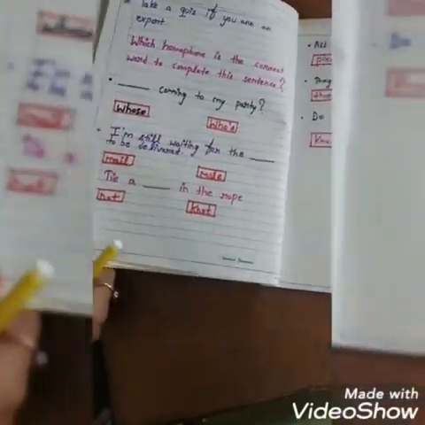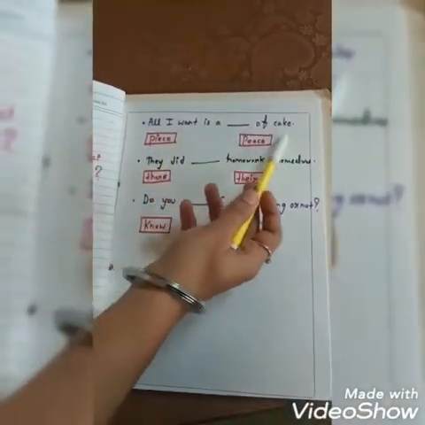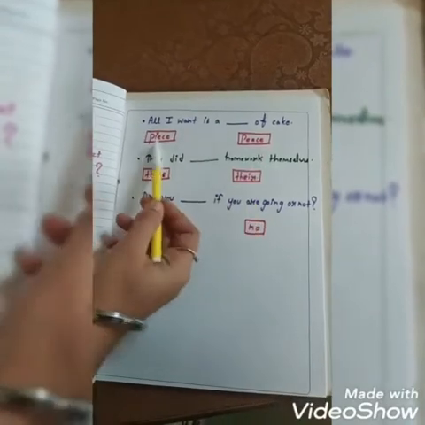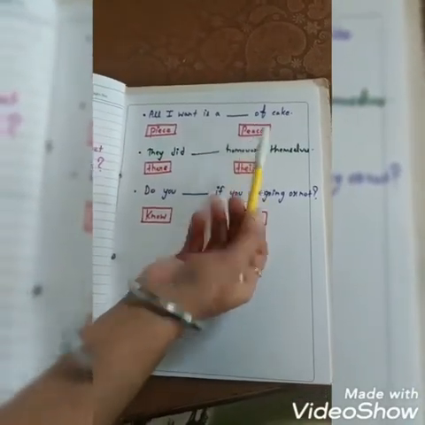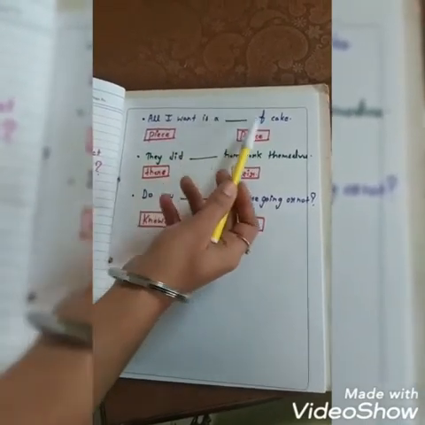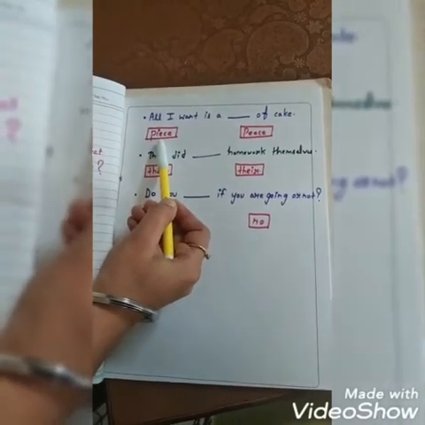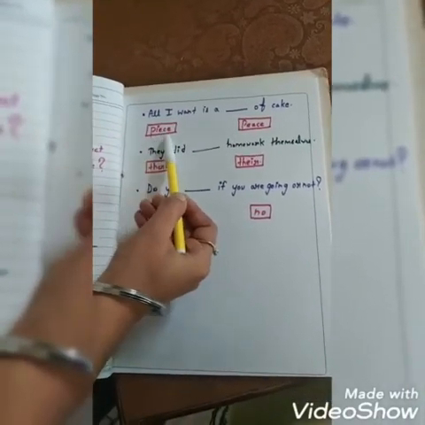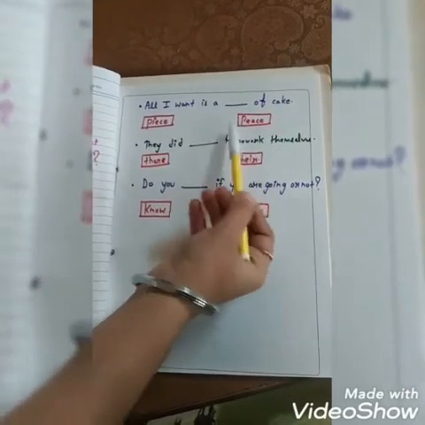Now the next one, children, you can see: all I want is a dash of cake. So here are the homophone options, P-I-E-C-E, piece, and P-E-A-C-E, peace. So same sound but different meaning. How? All I want is a dash of cake. So the right word is piece, P-I-E-C-E. Okay? Because piece is a piece of bread, piece of cake, but peace means quiet and calmness.